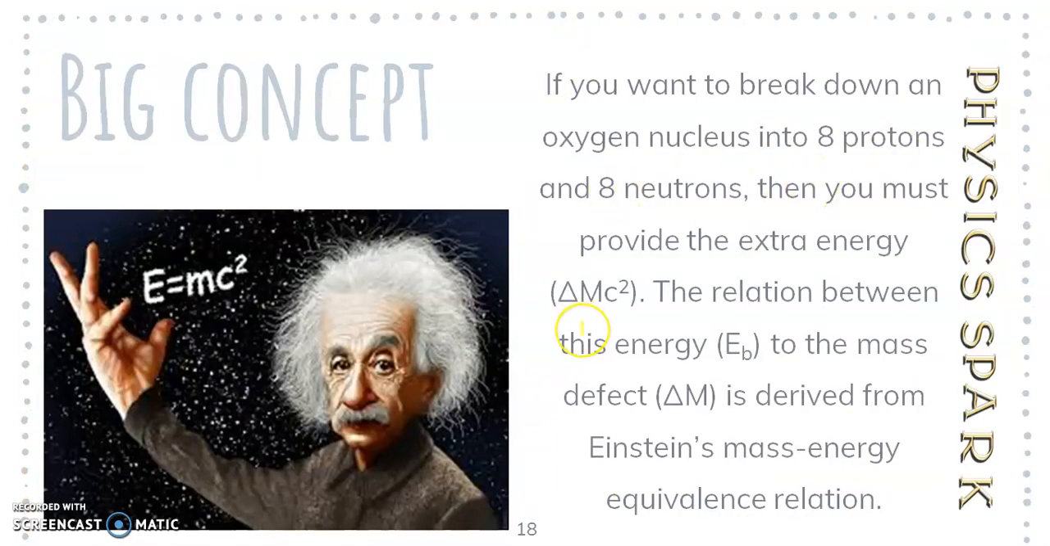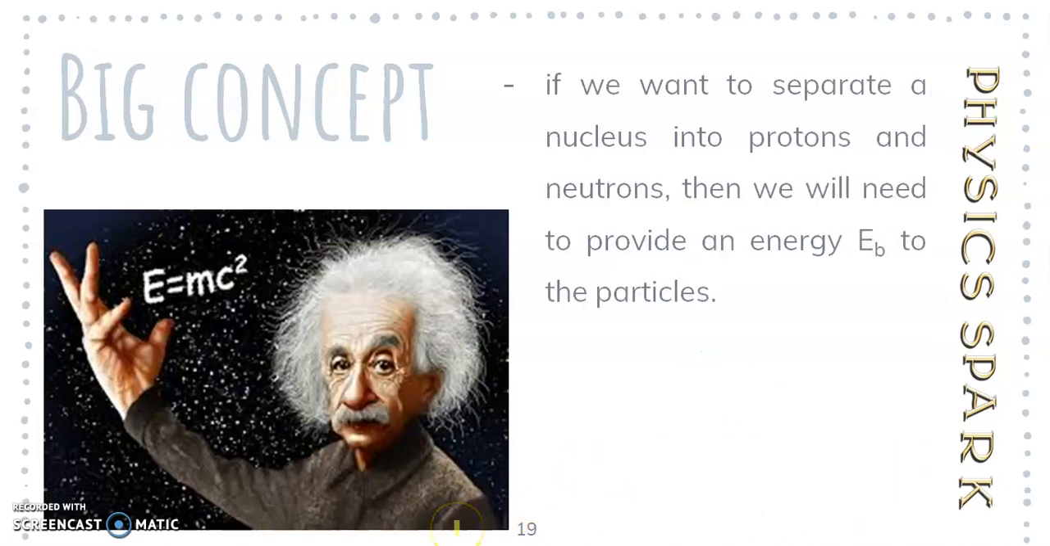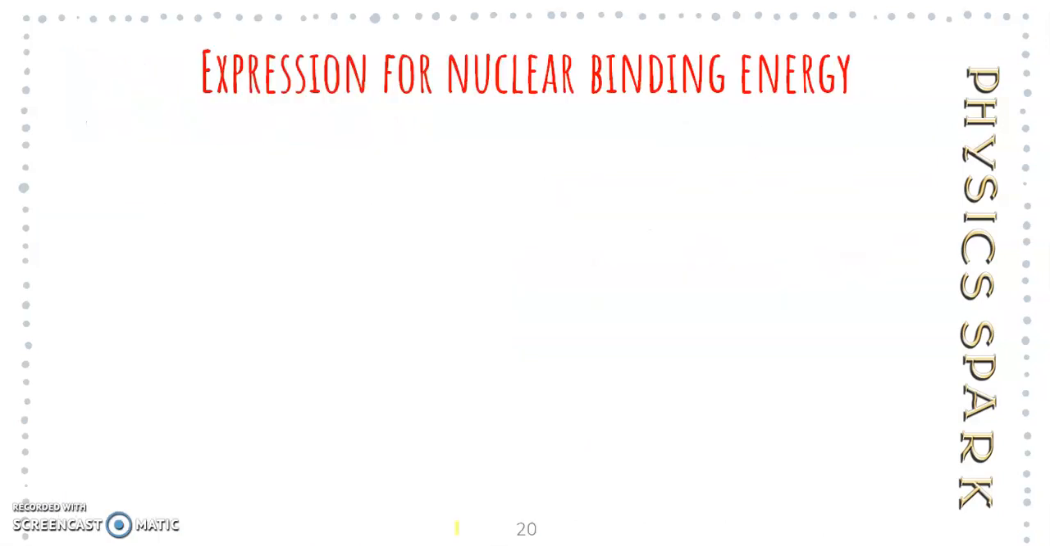Now if you want to break down an oxygen nucleus into 8 protons and 8 neutrons, then you must provide the extra energy delta m c square, and this energy is defined as binding energy and is derived from Einstein's mass energy equivalence relation. That means if we want to separate a nucleus into protons and neutrons, then we need to provide an energy E_B, that is binding energy, to the particles.